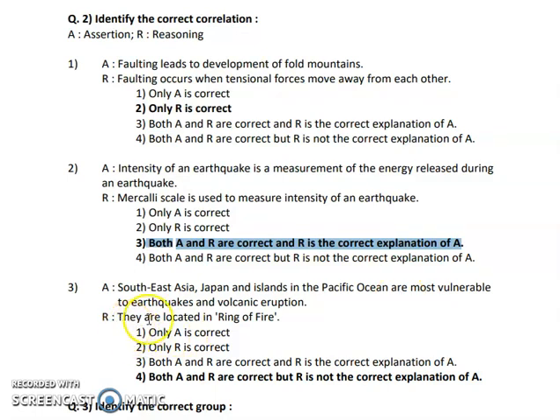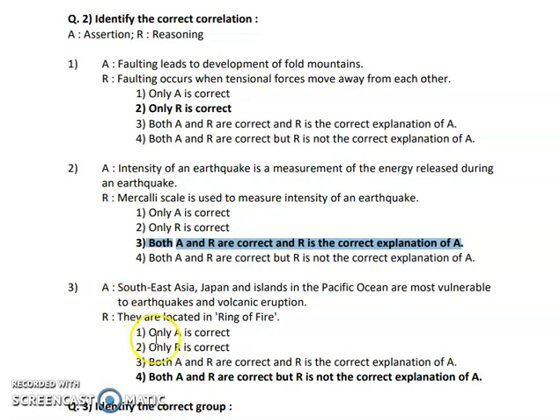And next is they are located in the ring of fire. Okay, now basically Southeast Asia, Japan, islands. So these are really vulnerable to earthquake and volcanic eruption. This we all agree and this is exactly correct.